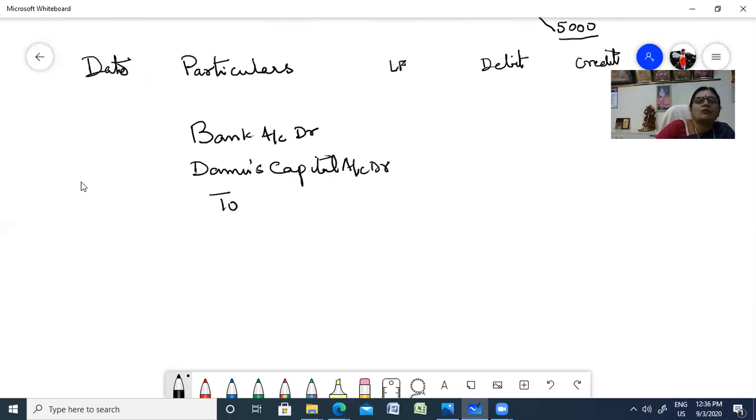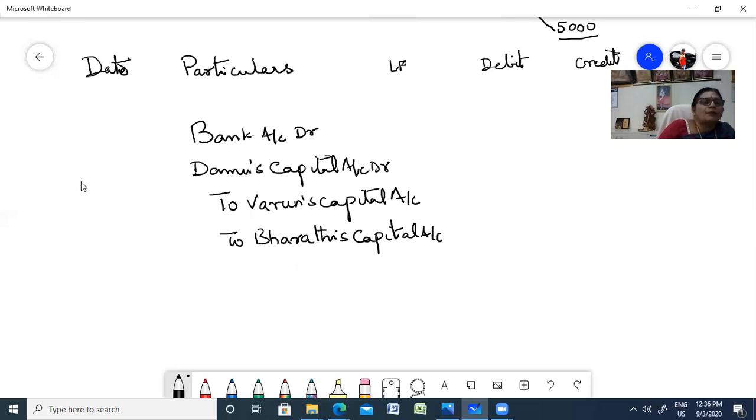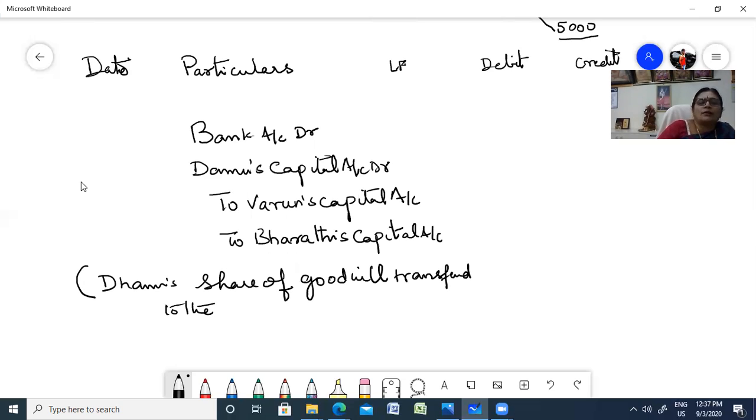To Varun's capital account, to Bharat's capital account, being Damu's share of goodwill transferred to the old partners in the sacrifice ratio.